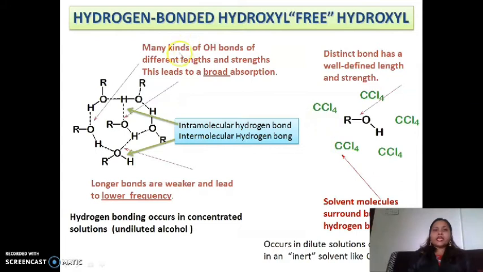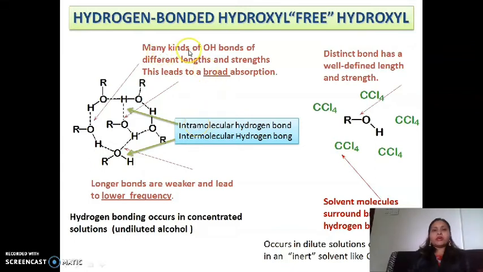Now we can see how the intermolecular and intramolecular hydrogen bonding occurs. This is intermolecular hydrogen bonding, the bonding between two different molecules. This is one molecule, this is another molecule of alcohol, ROH. So here there is a bond which is longer as compared to the intramolecular hydrogen bond. Intramolecular hydrogen bonding is the bonding which is formed within the molecule itself. So these are the two bonds which will show a broad or a sharp peak.